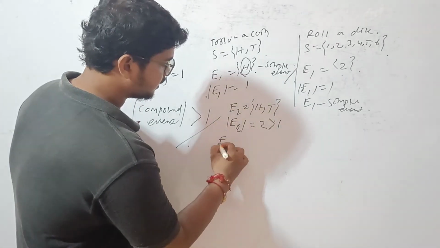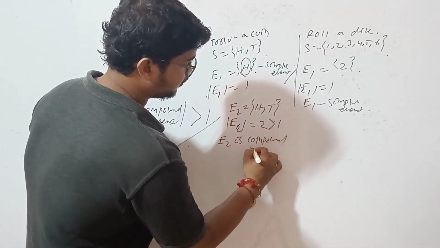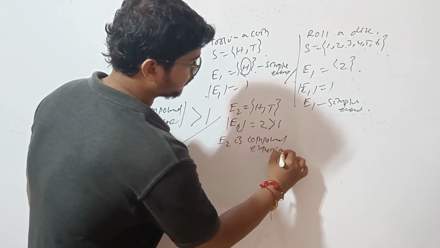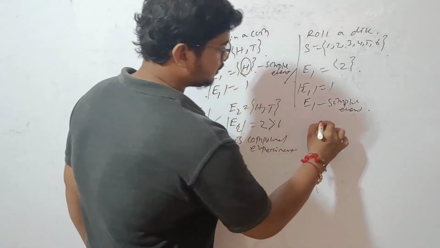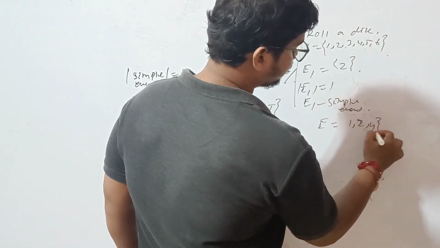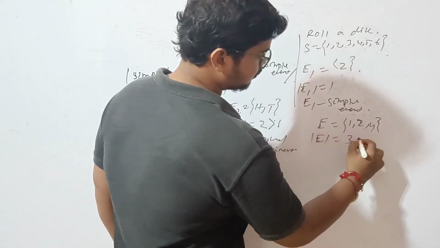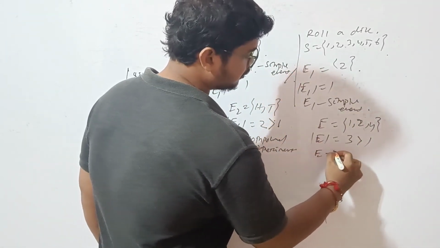That is, E2 is a compound event. If I take E equal to 1 to 4, the cardinality of E equals 4, which is greater than 1. That is, E is called a compound event.